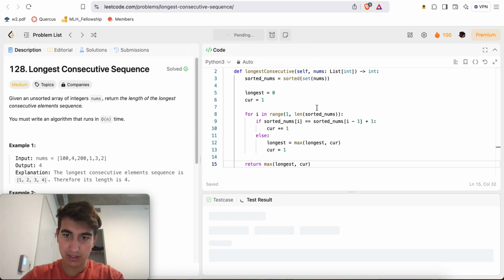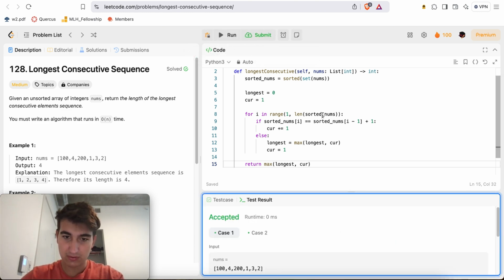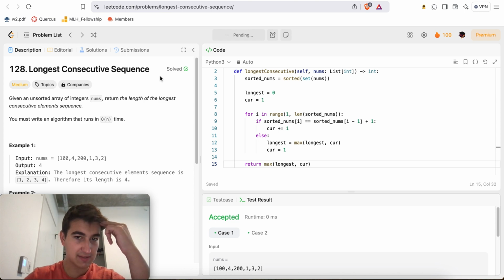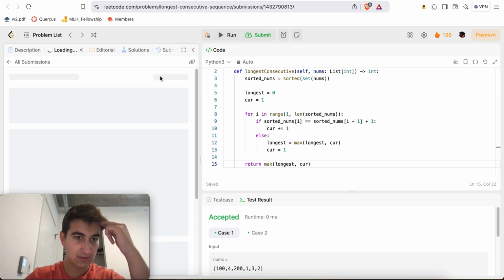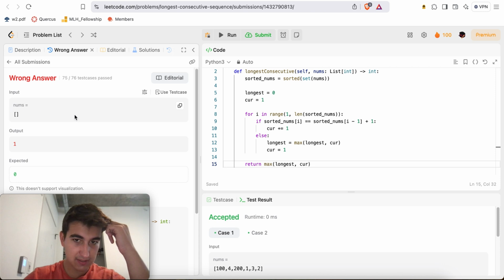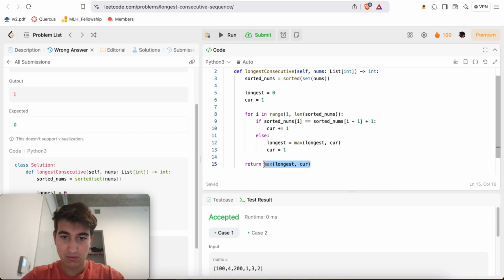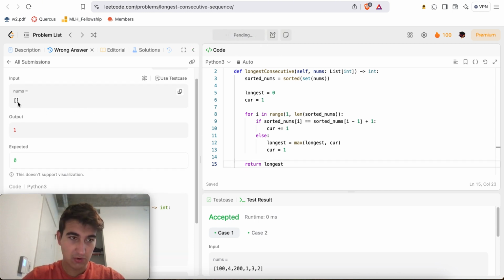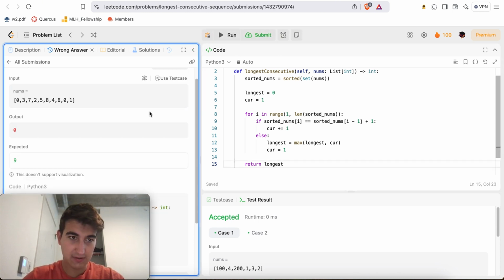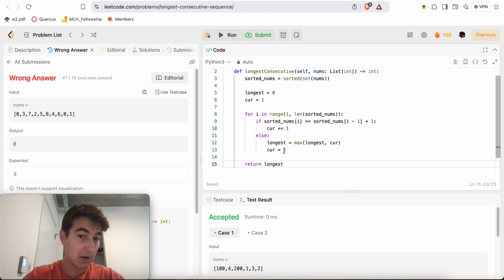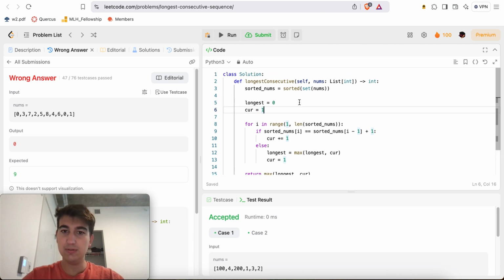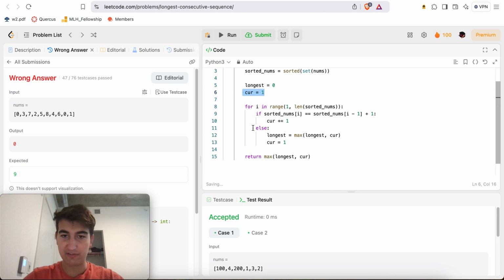Oh, unknown error. Okay, let's try again. Okay, so something like this works. We can submit. All right, what if I return longest always? Does that work? Otherwise, I can just handle the case where there are no numbers. Because otherwise I'll have cur equal to 1, I'll iterate no times, and then I do max of 0 and 1, which is wrong.